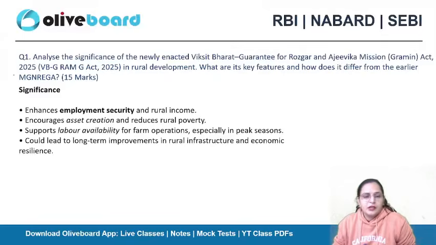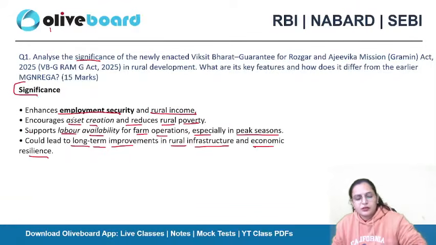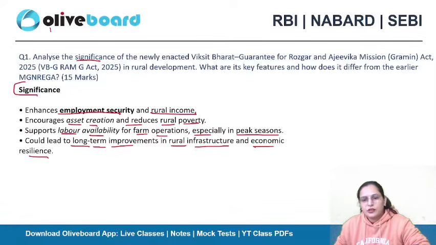Now, significance. As the question asks, you need to analyze the significance also. So if we mention its significance, employment security will be enhanced and rural income will be improved. Okay, it will encourage asset creation and reduce rural poverty. It will support labor availability for farm operations, especially in the peak seasons. It could lead to long-term improvements in rural infrastructure and economic resilience. Okay, so this is something which will lead to long-term improvement. All these are the advantages related to this. Okay, this is the significance of the VBG Ramji Act.